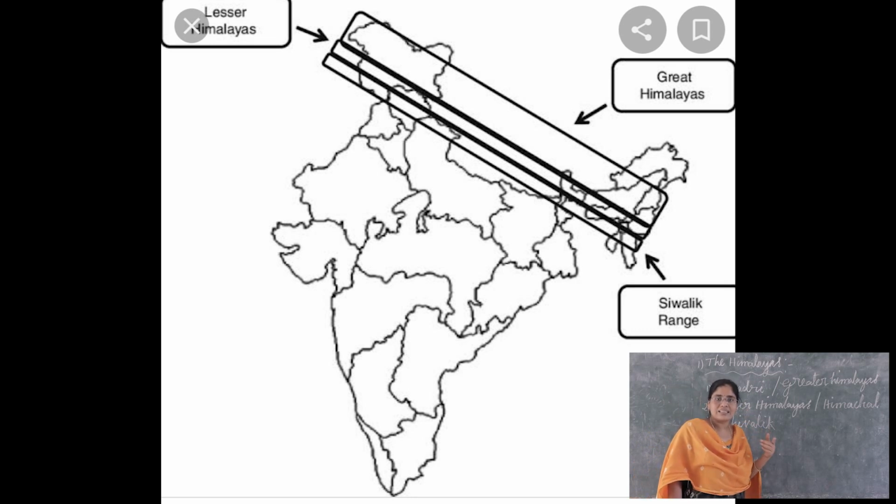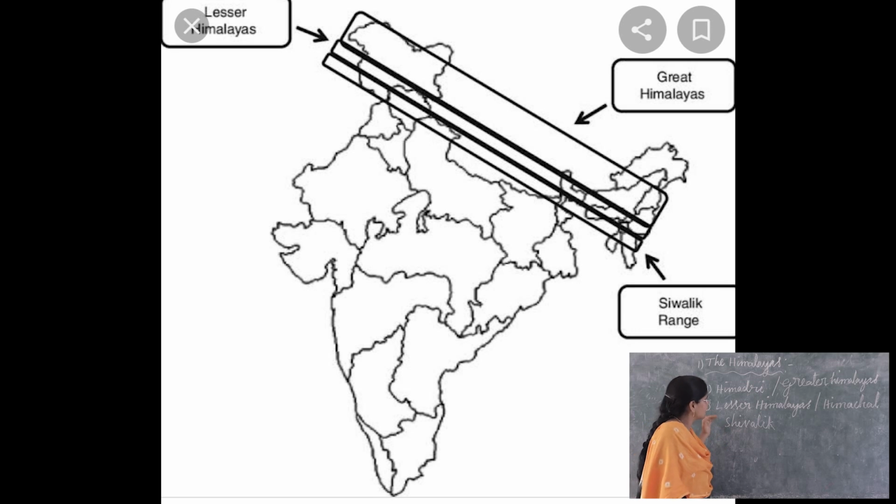What is the another name for Himadri? Greater Himalayas. What is the another name for Lesser Himalayas? Himachal. Himadri or Greater Himalayas, these two are one only. Lesser Himalayas, Himachal, these two are one only.